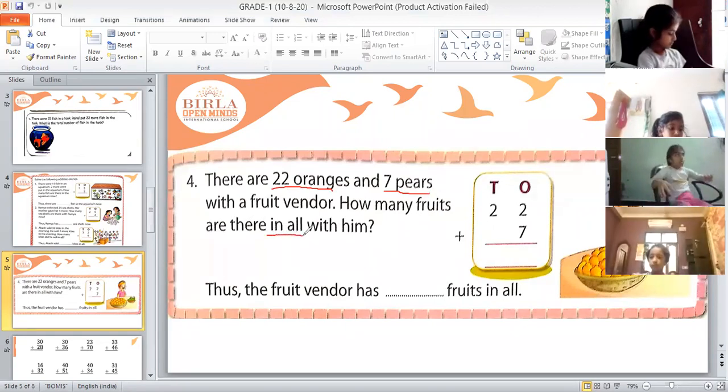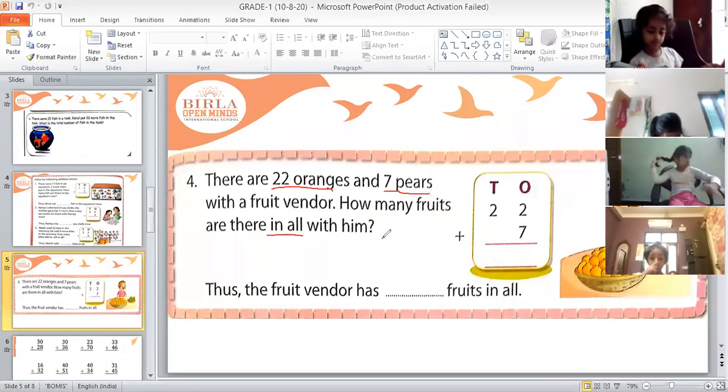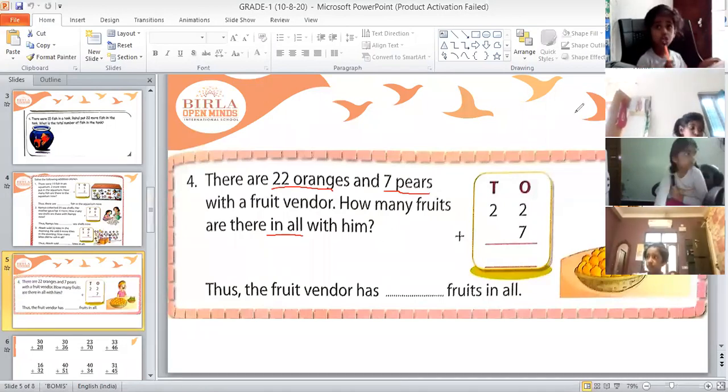Again, this "in all" word is there. This means again we have to do addition. So we have to add these two numbers and these two numbers are 22 and 7. Janvi, tell me what are the numbers in ones place? 2, 7. Yes, 2 and 7. So now Janvi, tell me 2 plus 7 how much? 9. Yes, 2 plus 7 is 9 children.